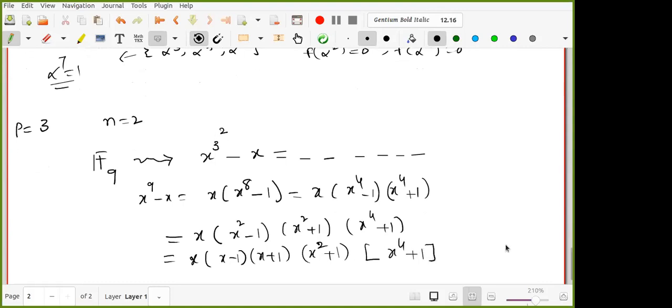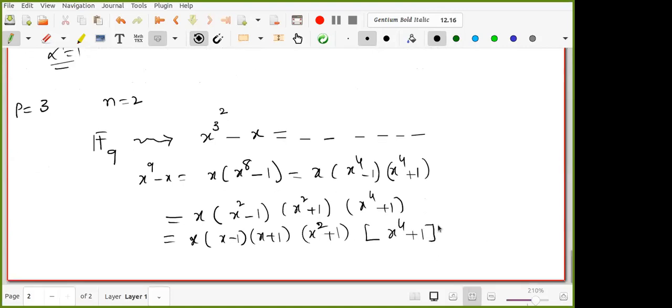We will discuss x power 4 plus 1 in a while. But what are these actually? I am working in F3, Z3, so x plus 1 is x minus minus 1, right?